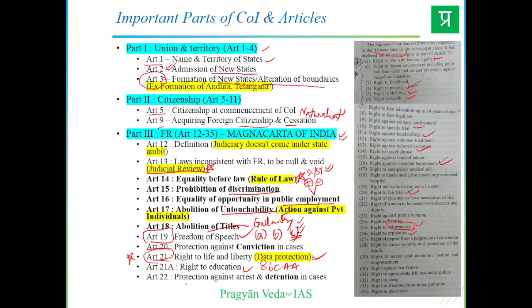Article 22 is for protection against arrest and detention in cases. So there are two articles, Article 20 and Article 22. Article 20 is protection against conviction in cases for the concerned person, and Article 22 is for protection against detention. So when a person is already convicted, proved guilty, Article 20 comes to the rescue, and Article 22 is for someone who is put under arrest and detained on accusation, right?